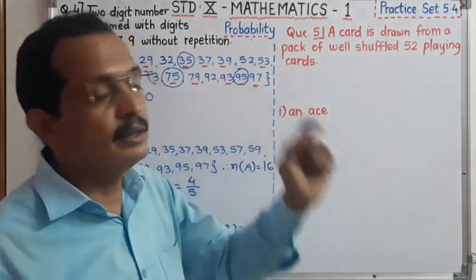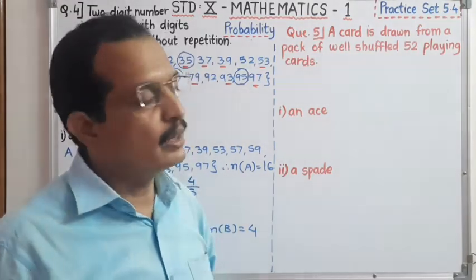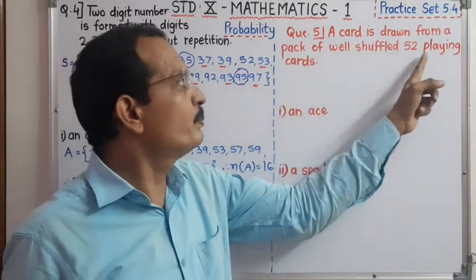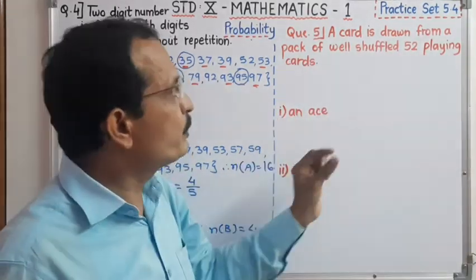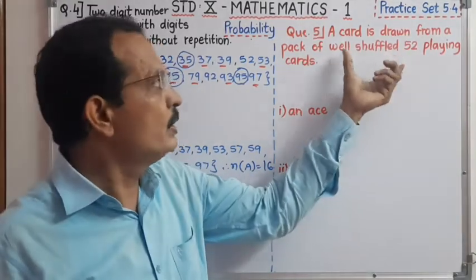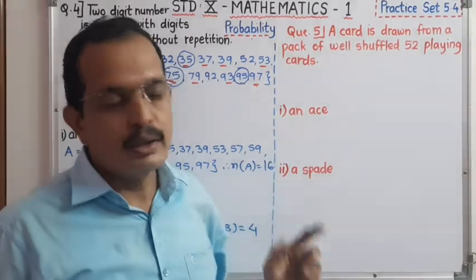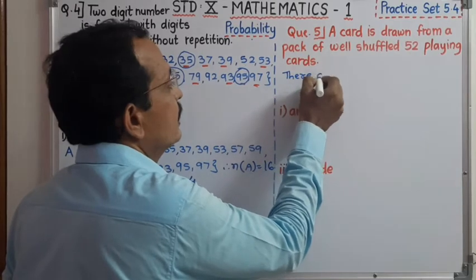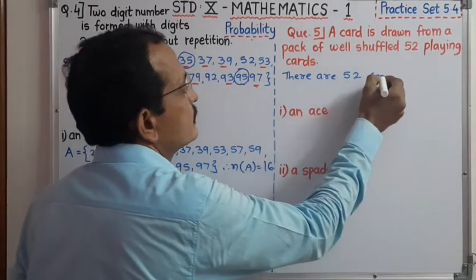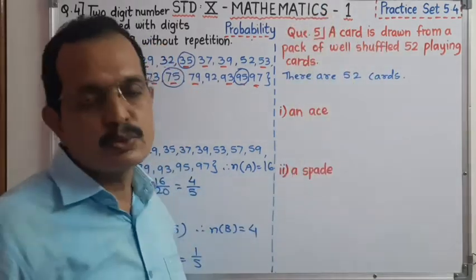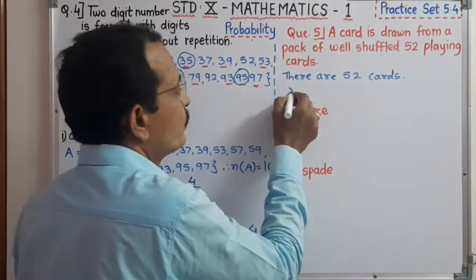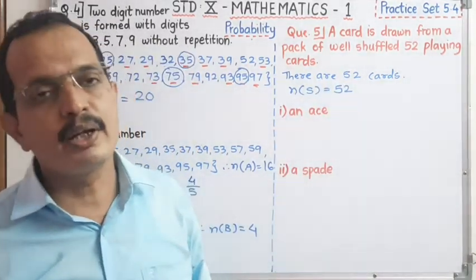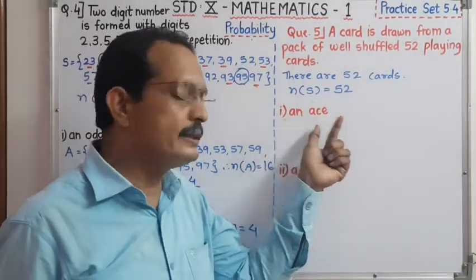Now, dear student, see the interesting sum. Question number 5 is there. A card is drawn from a pack of well shuffled 52 playing cards. There are 52 playing cards, well shuffled. From that we have to choose one card. Now all of you know that there are how many cards? There are 52 cards. Dear student, in such cases we do not have to write the sample space. Directly we have to write number of S is equal to 52. And we have to find out the probability for an event.